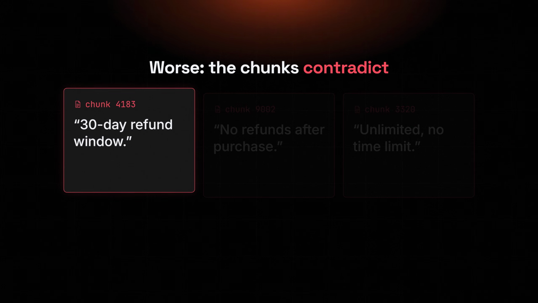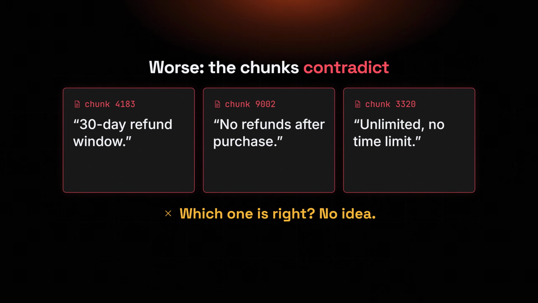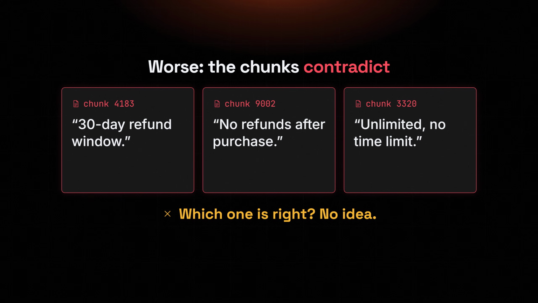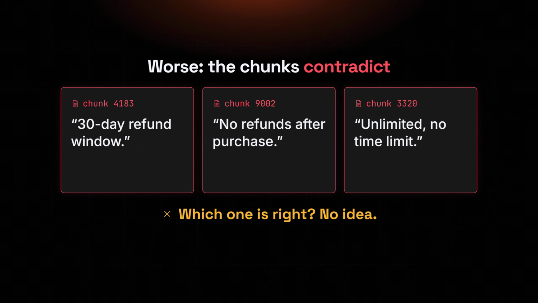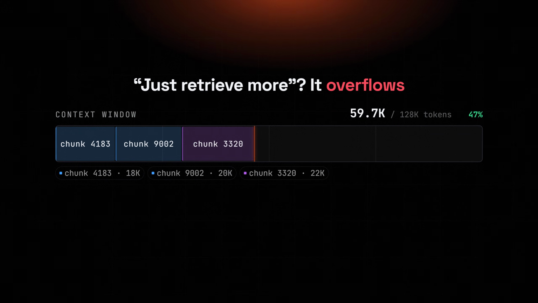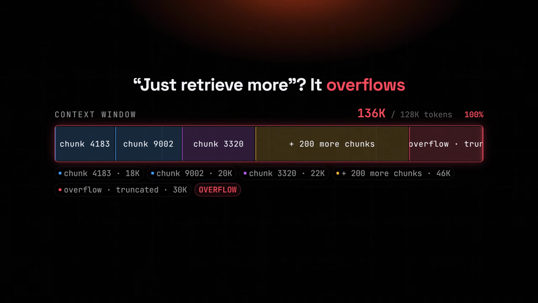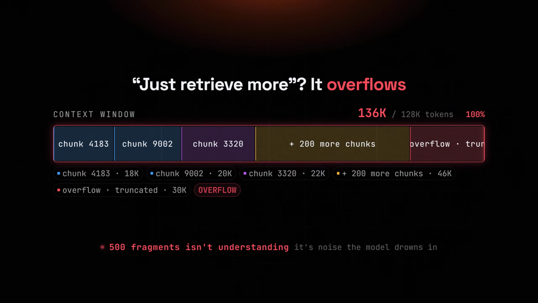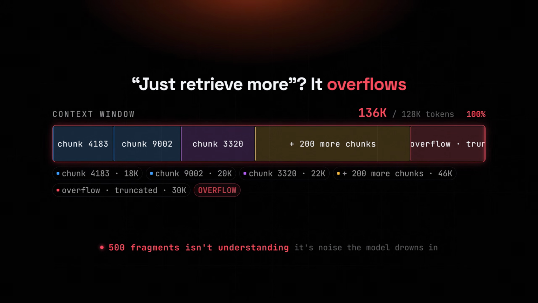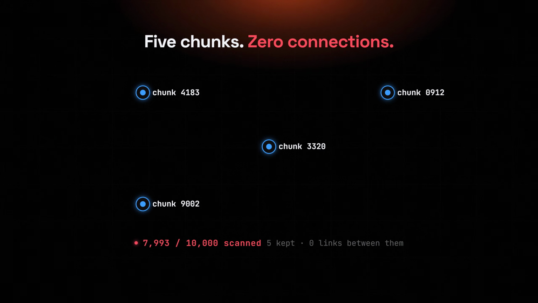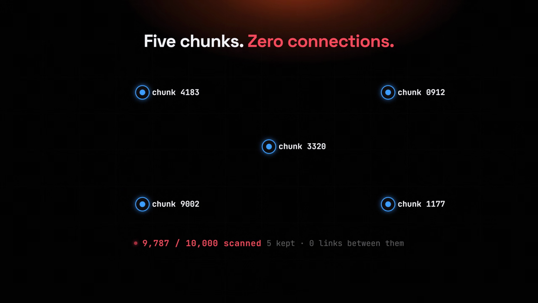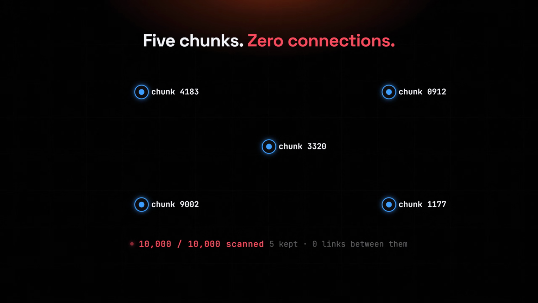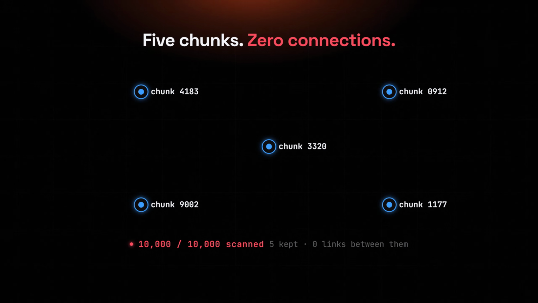It gets worse. If a topic shows up in 20 places, vector search might hand you 3 chunks that flatly contradict each other, with zero signal about which one actually wins, and you can't just retrieve more. Cramming 500 fragments into the prompt doesn't create understanding. It buries the model in noise and blows straight past the context window. So RAG grabs its top 5 chunks and calls it done. But those 5 have no idea the other 400 exist. No connections, no overview, just a random handful of pieces, and a confident guess.